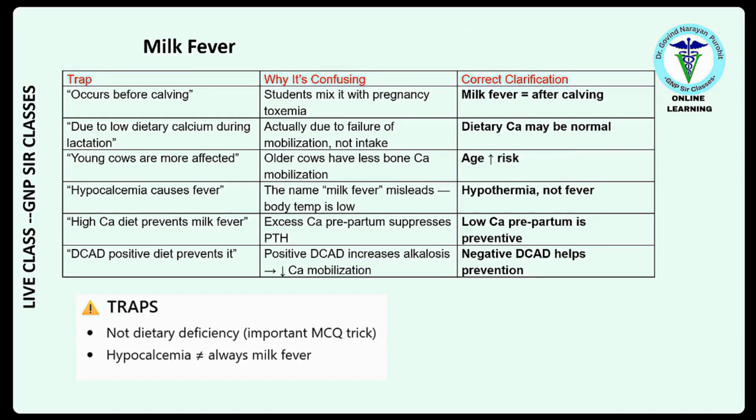Then hypocalcemia causes fever? The name milk fever misleads. Body temperature is actually low. Hypothermia, not fever. Then high calcium diets prevent milk fever? No. Excess calcium prepartum suppresses the parathyroid hormone. So low calcium prepartum is preventive. DCAD positive diets prevent it? No. Positive DCAD diets increase the alkalosis and decrease the calcium mobilization. So negative DCAD helps in prevention.